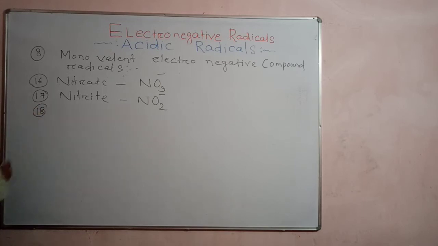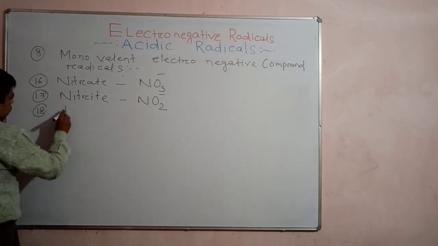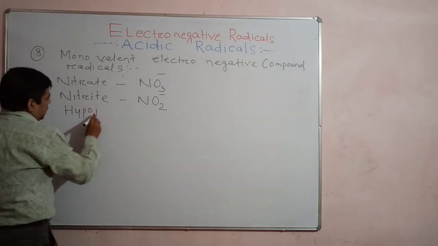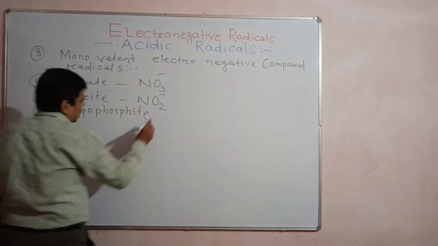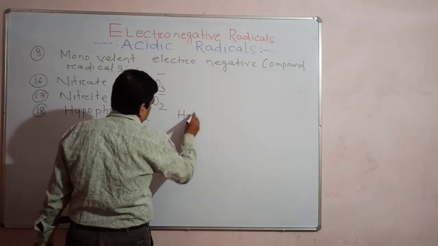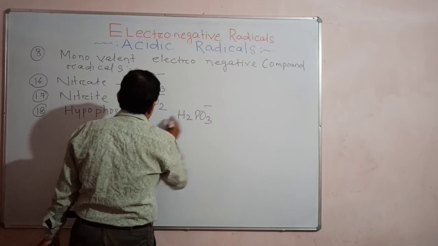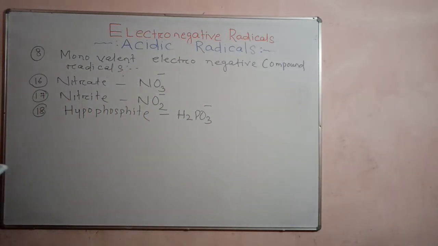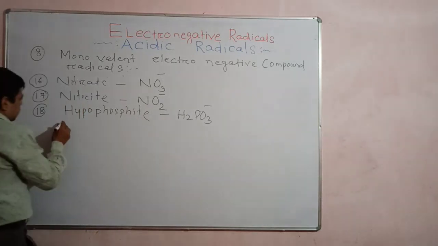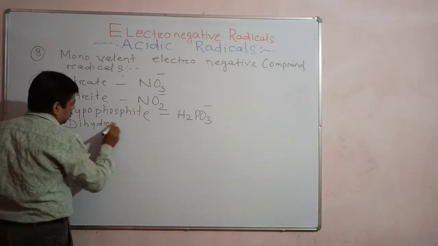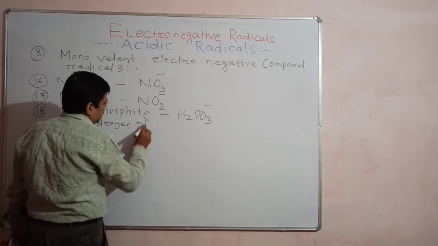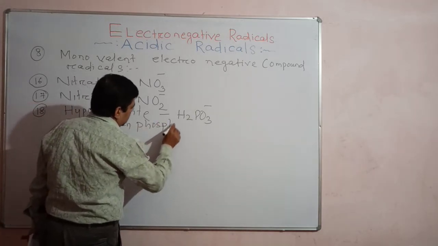Then the next formula is hypophosphite. H2PO2 minus, hypophosphite, also known as dihydrogen phosphite, because it consists of two hydrogen atoms. Its other name is dihydrogen phosphite. Understand? So these are the names you must remember.